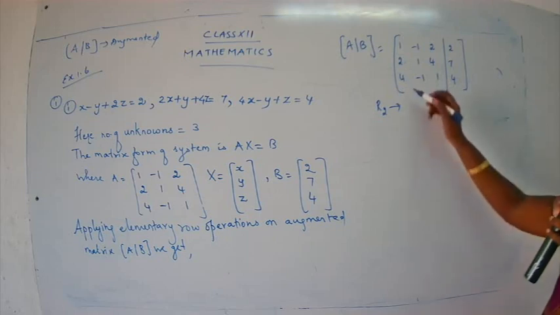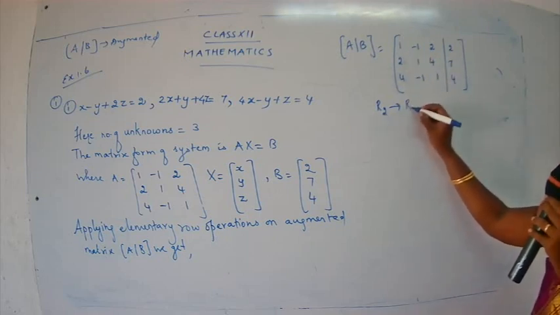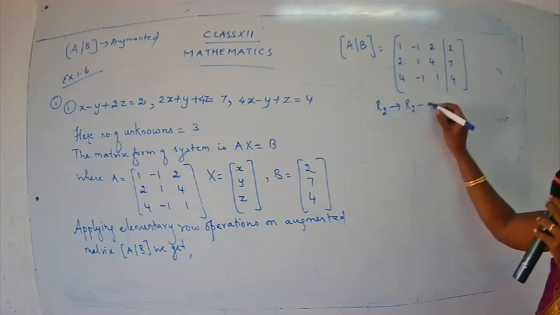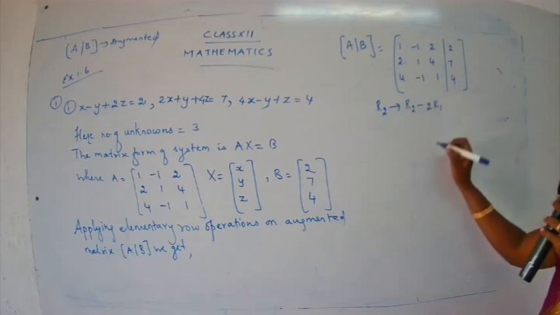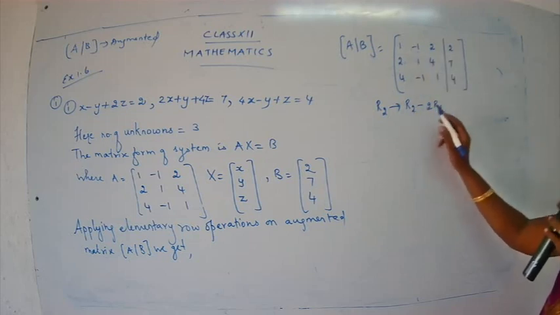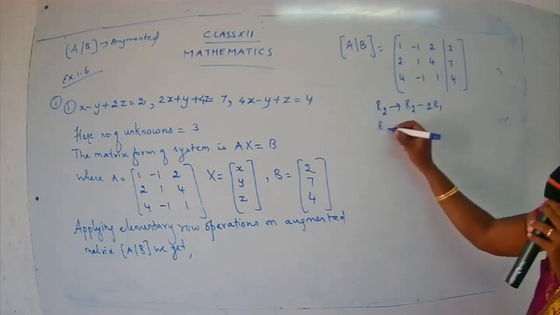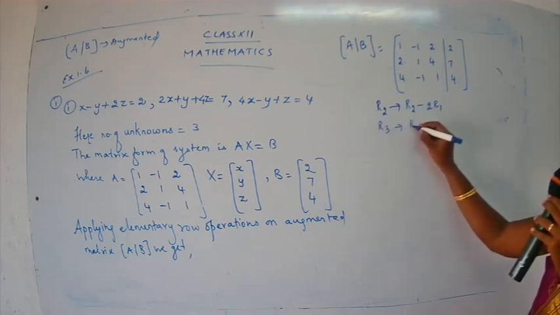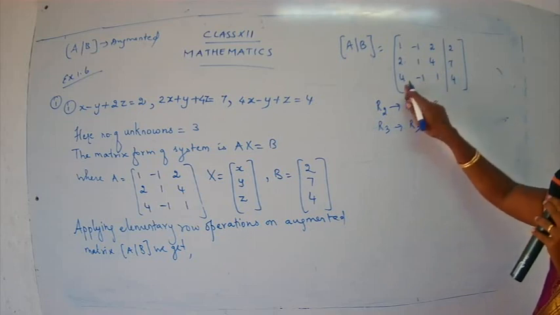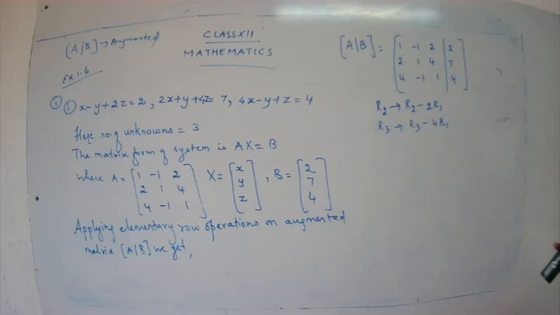Since we have 1 here, I can write R2 as R2 minus 2R1. Yes, it's 2 minus 2 into 1. You get the answer 0. Can you tell me the conversion for R3? Yes, R3 will change as R3 minus 4R1. So we have written the conversion for R2 and R3.